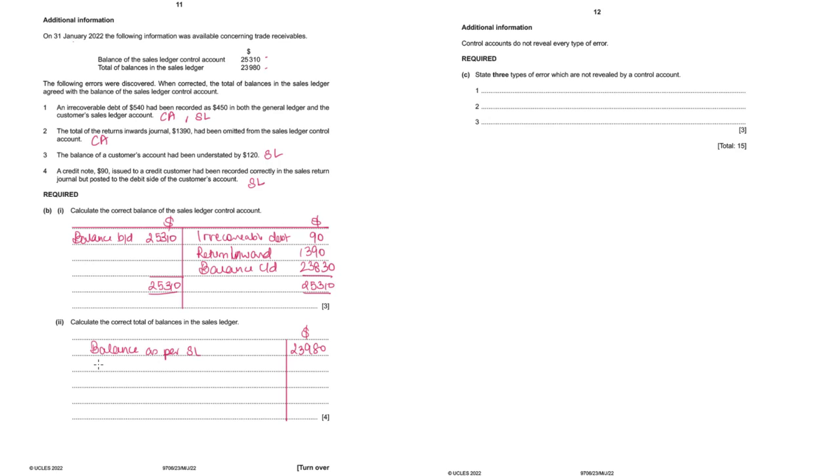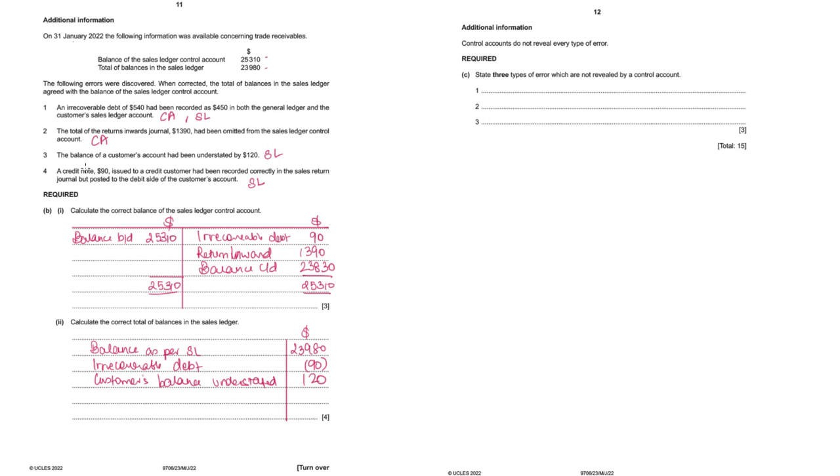Okay, the first one we will have to deduct it, irrecoverable debt, because earlier it was understated in the ledger. And error number 3, customer's account is understated, so customer's balance understated, so we will have to add it now 120.